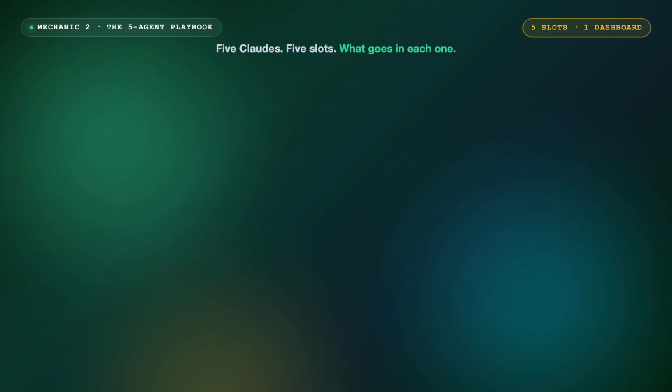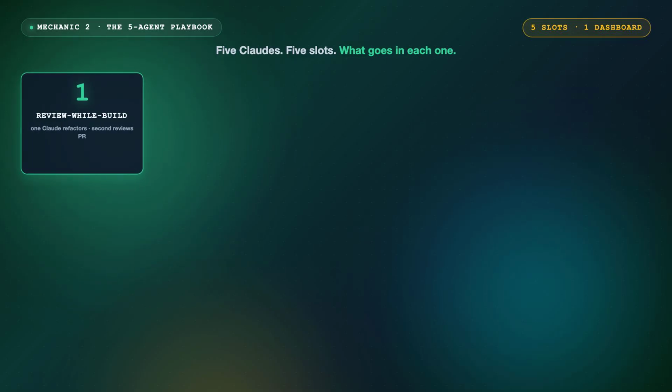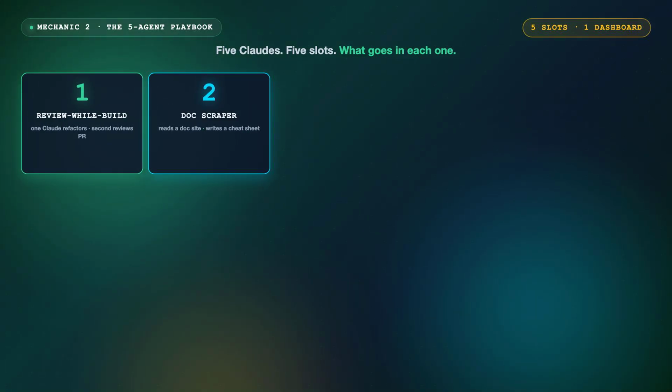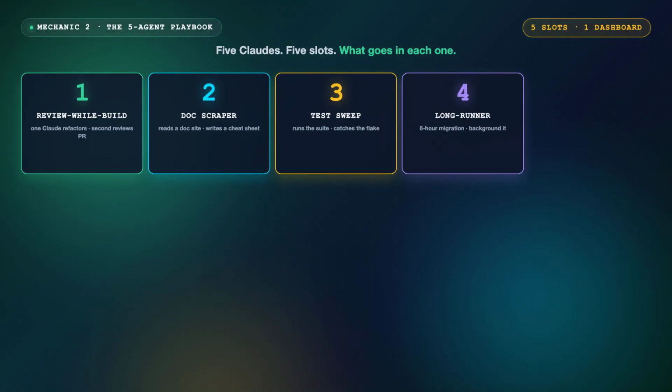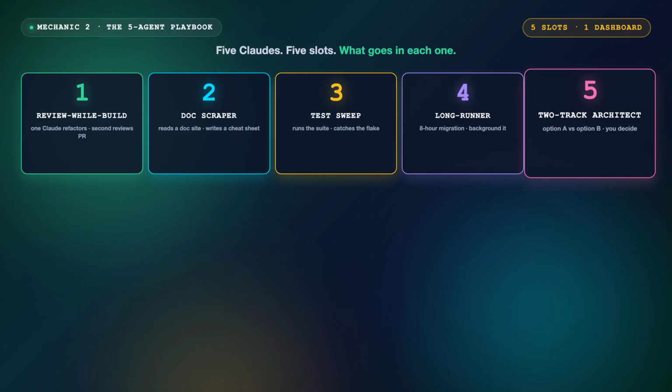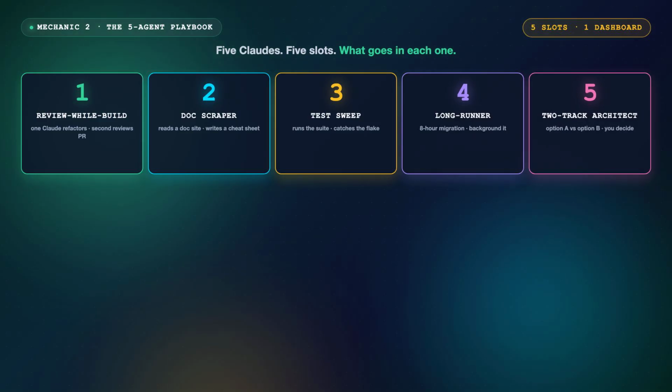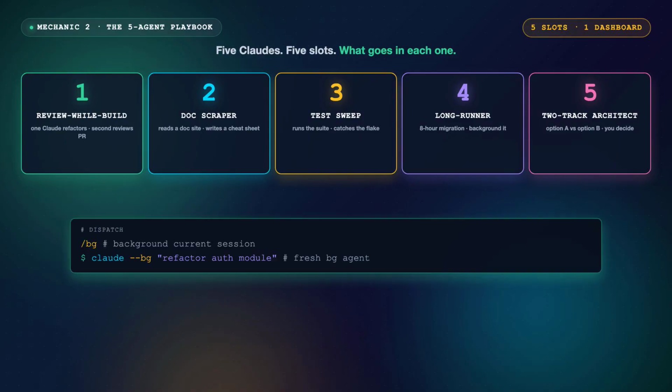Mechanic 2, the 5 agent playbook. Slot 1, review while build. One Claude refactors, a second Claude reviews its PR. Slot 2, doc scraper, writes you a cheat sheet. Slot 3, test sweep, catch the flake. Slot 4, the long runner. 8-hour migration. Background it.